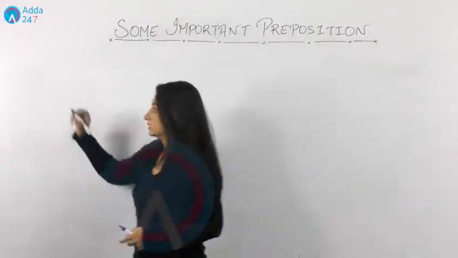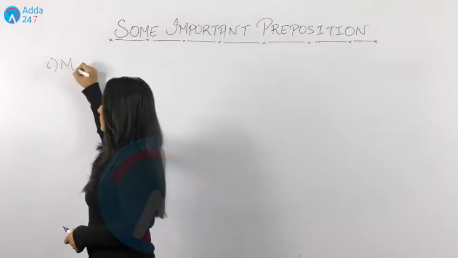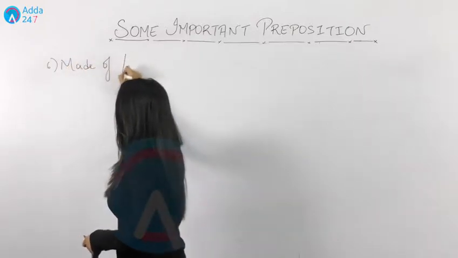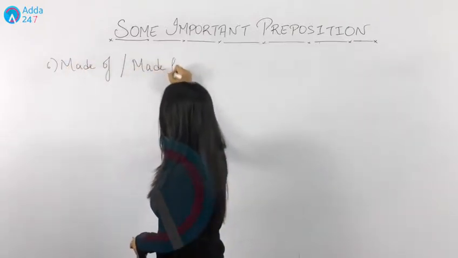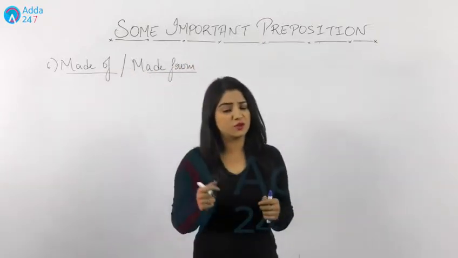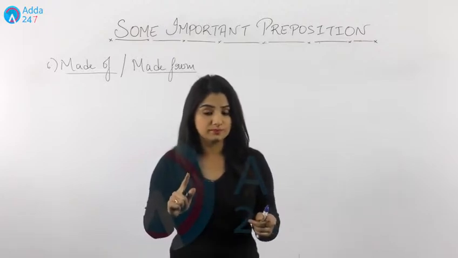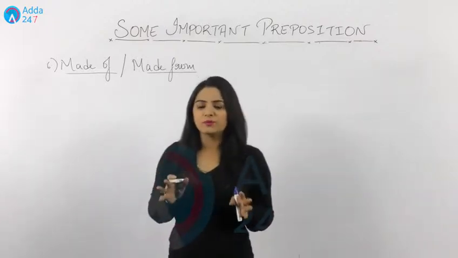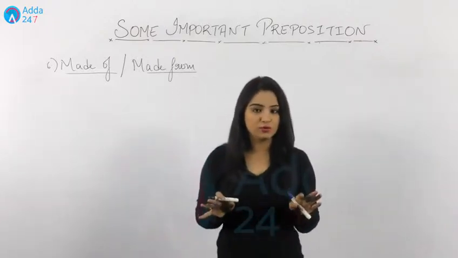Now the next is made of and made from. Now, can you tell me what is the difference between made of and made from? Now see, you know how to prepare a cup of tea. I hope you know, isn't it?